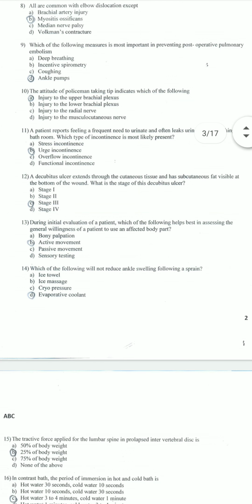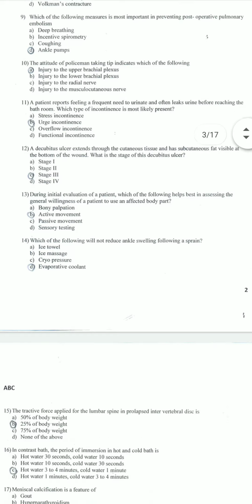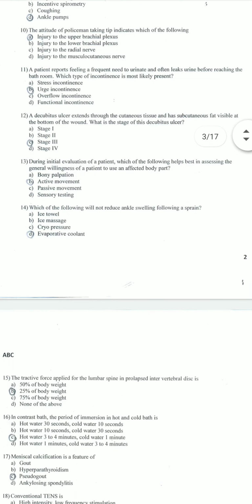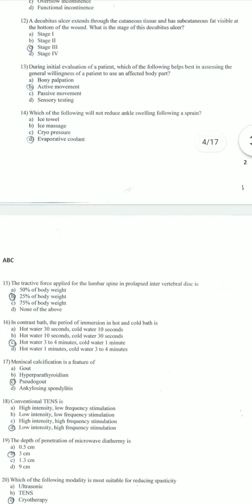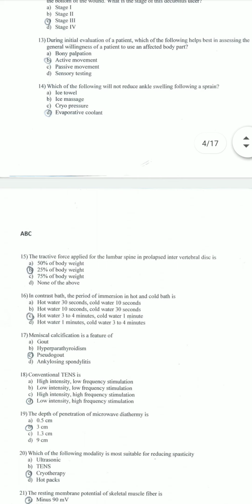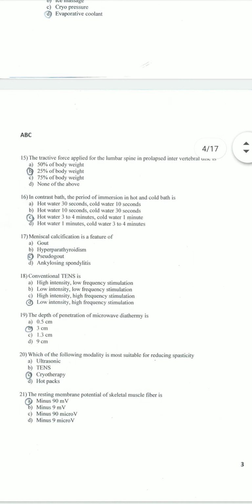of the wound. What is the stage of this decubitus ulcer? That is stage 3. During initial evaluation of a patient, which of the following helps best in assessing the general willingness of a patient to use an affected body part, that is active movement? Which of the following will not reduce ankle swelling following sprain? That is evaporative coolant. The traction force applied for lumbar spine in prolapsed intervertebral disc is 25% of the